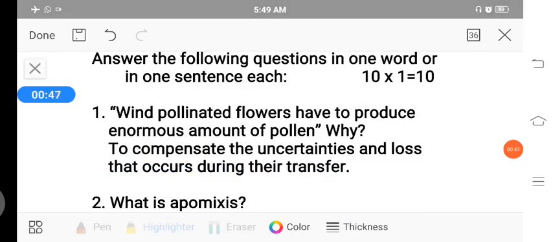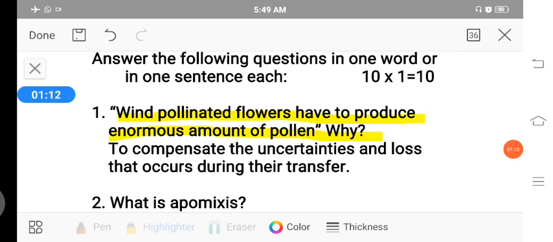Wind pollinated flowers have to produce enormous amount of pollen. Why? Because in wind pollinated flowers the pollination occurs through air or wind.